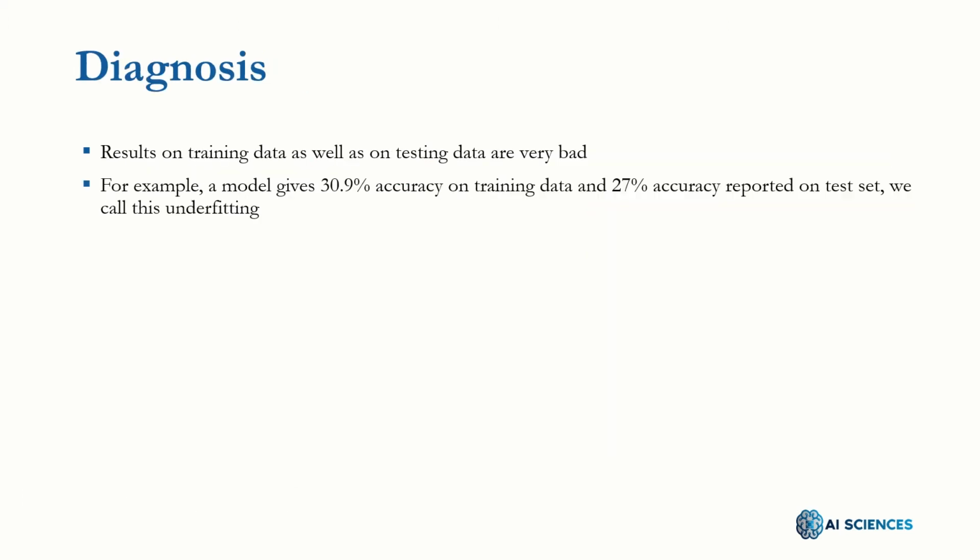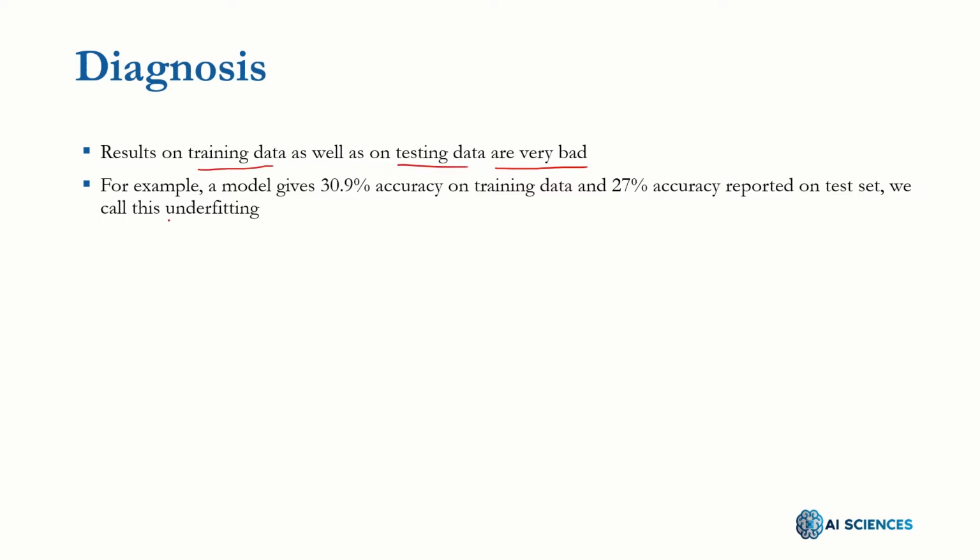How do we diagnose that an underfitting situation has happened? The simple rule of thumb is that results on the training data as well as on the testing data are very bad. It means when the model has not properly learned, it will perform badly and equally on training data and testing data.